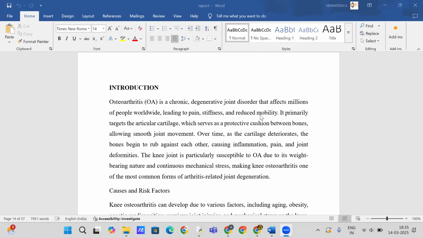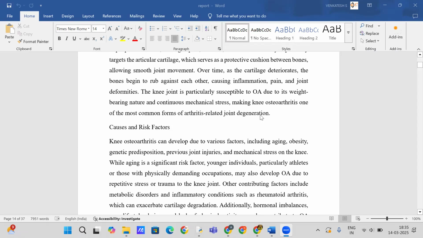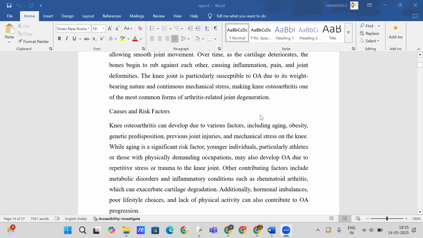Various factors contribute to OA, including aging, obesity, genetics, prior injuries, or excessive strain on joints. While aging remains a primary risk factor, younger individuals, specifically athletes or those with physically demanding jobs, can also develop OA. Other contributors include metabolic disorders, inflammatory conditions like rheumatoid arthritis, hormonal imbalances, and inactive lifestyle.